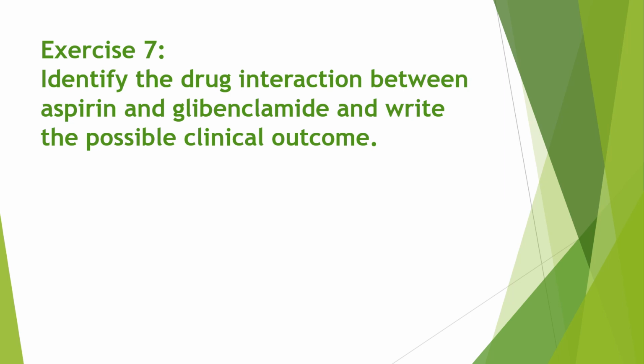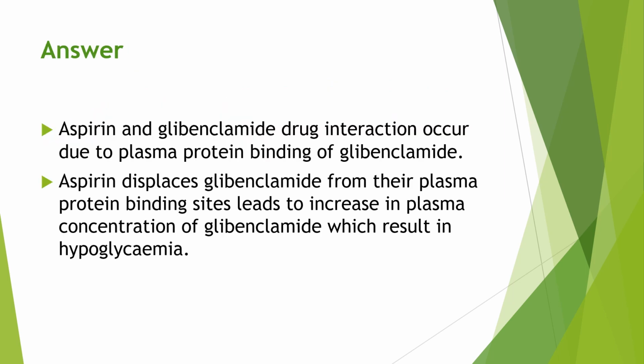The increase in the free form of glibenclamide in plasma will produce hypoglycemia. So the answer is: aspirin and glibenclamide interaction occurs due to plasma protein binding of glibenclamide. Aspirin displaces glibenclamide from its binding sites, which leads to an increase in plasma concentration of glibenclamide, which results in hypoglycemia. So this is the answer for this exercise.